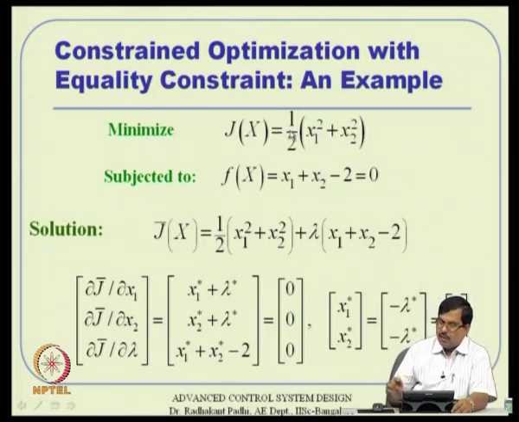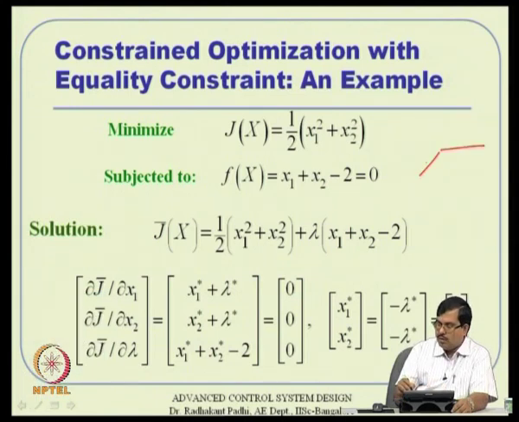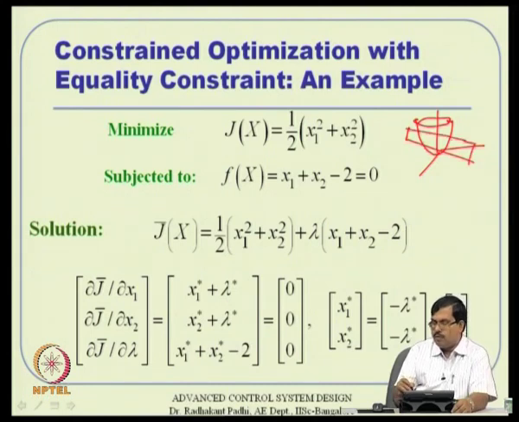So, this cost function that we had earlier, the solution is no more at 0 0, remember that, because we are interested in analyzing an equality constraint with respect to a plane now.